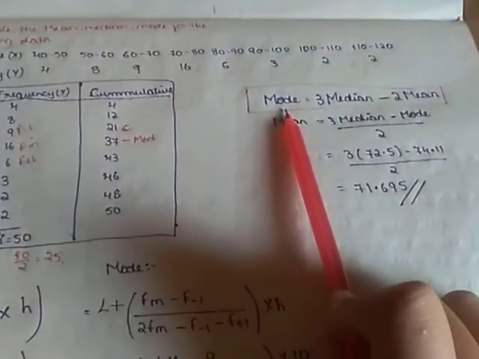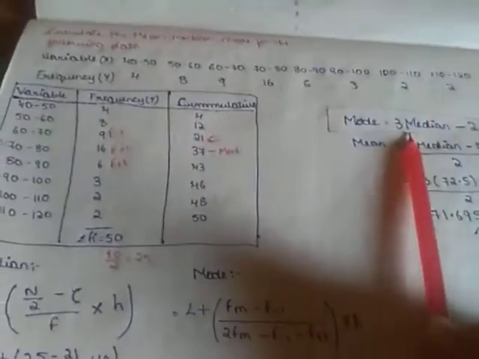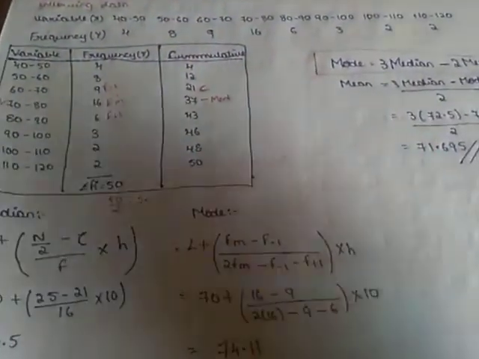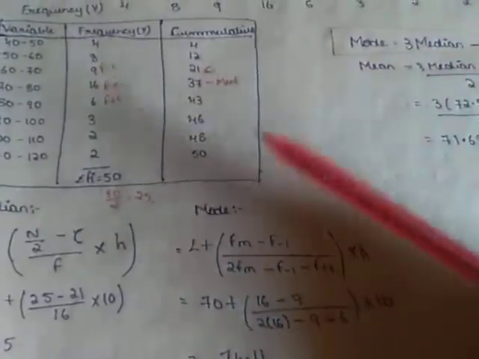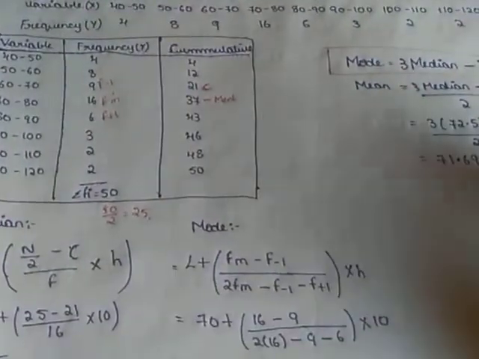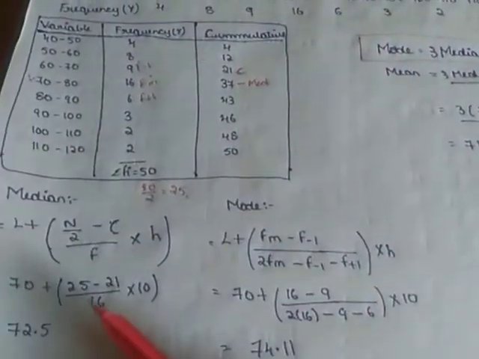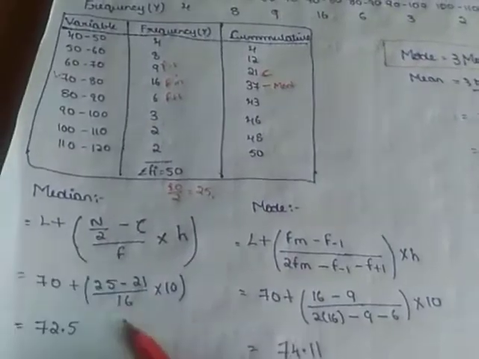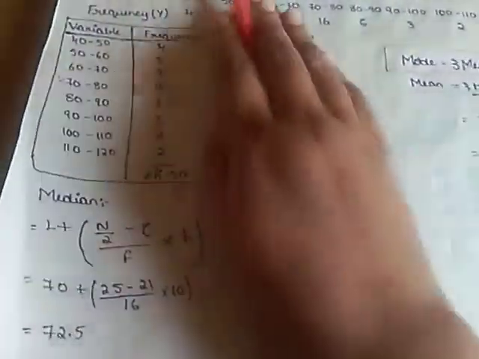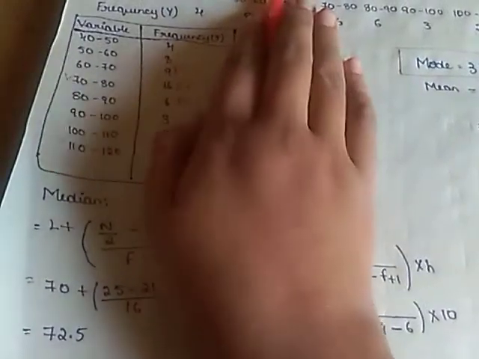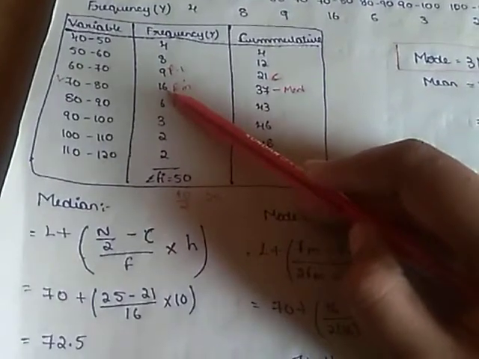If the question asks you to find mean, median, mode at the same time, the most important formula is mode equals 3 median minus 2 mean. After that we have to find mode and median, which is very easy to find and doesn't consume much time. You can also do mean and median or mean and mode, but median and mode won't consume that much time in the examination hall. So do median and mode. For mode there will be no cumulative frequency. By seeing these two we can do the calculation by finding the highest one in the frequency.